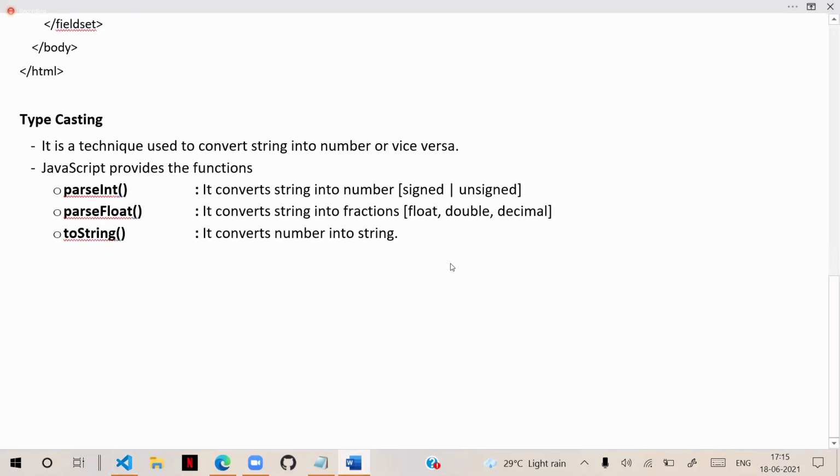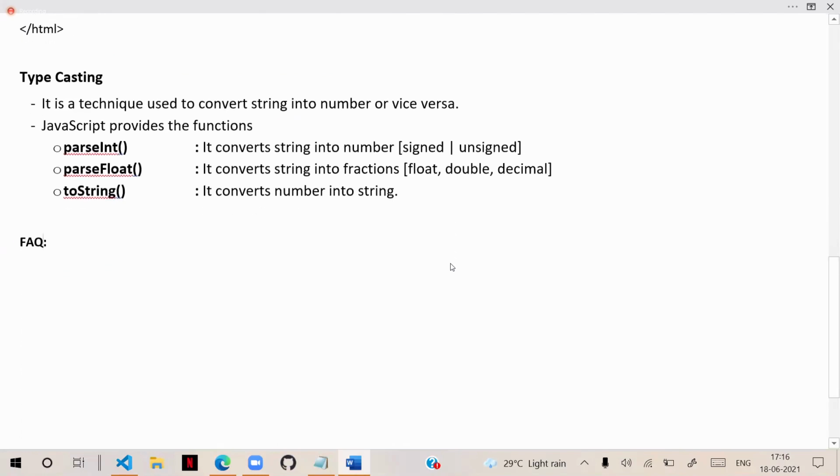Here one regular question is, can parsing methods, like parseInt, convert any string into number?